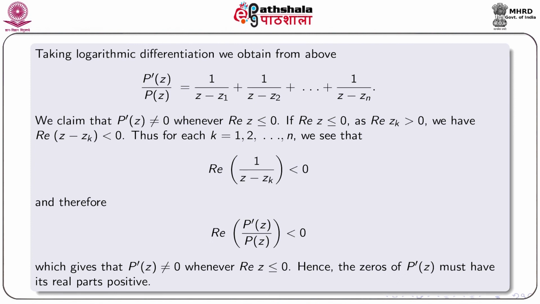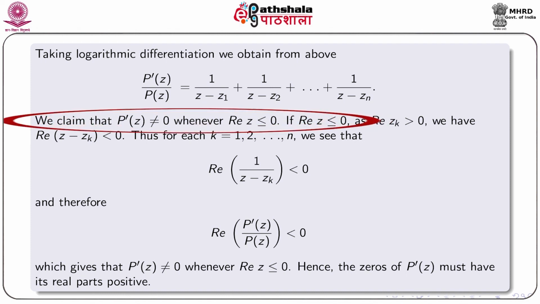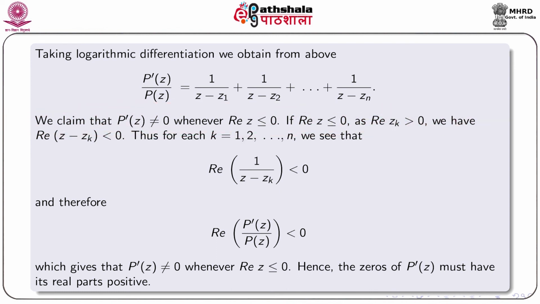Taking logarithmic differentiation, we obtain p dash z by p(z) equal to 1 by z minus z_1 plus 1 by z minus z_2 plus up to 1 by z minus z_n. We claim that p dash z is not equal to 0 whenever real part of z is less or equal to 0. If real part of z is less or equal to 0, as real part of z_k is greater than 0, we have real part of z minus z_k less than 0.